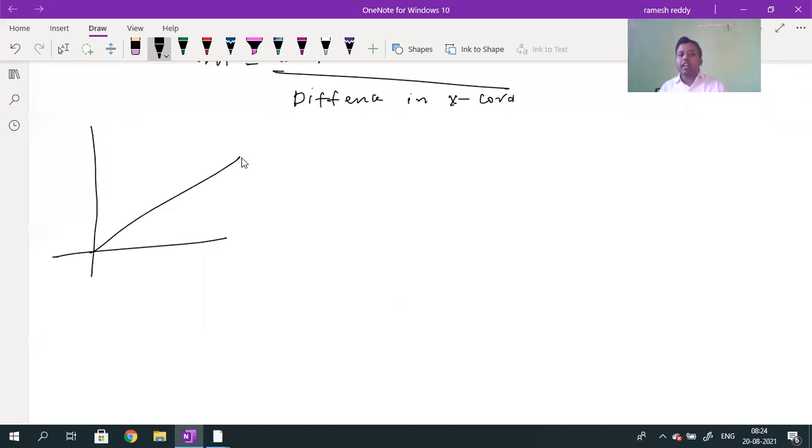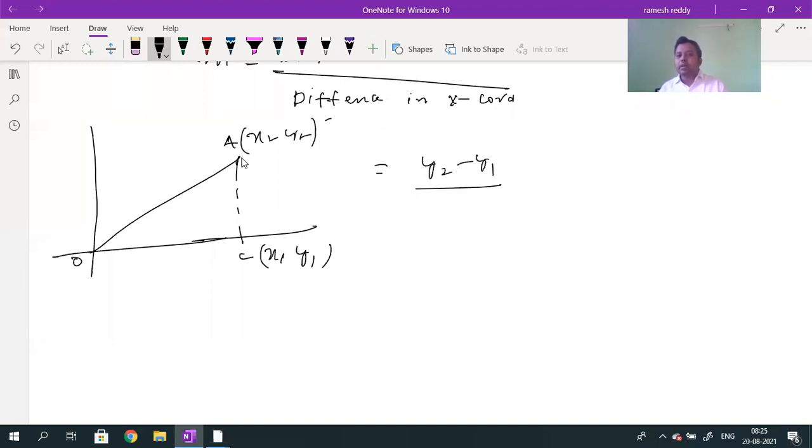Now this is our straight line, starting from the origin O to A. If I draw the perpendicular here, this is C. So C coordinates are given by x1 comma y1, and A coordinates are given by x2 comma y2. The change in y coordinate means y2 minus y1, and the change in x coordinate means x2 minus x1.